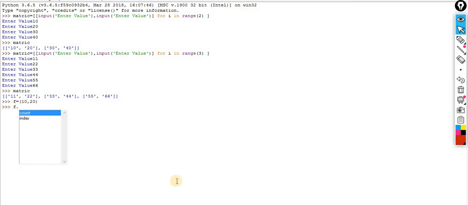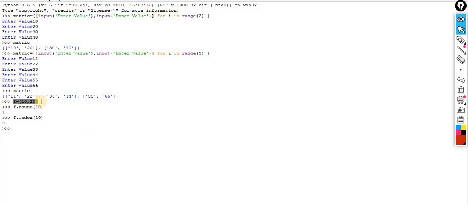So there are only 2 methods. The one is count. What you want to count, let's suppose you want to count 10. It gives me 1, because the number of 10 is only 1. If you want to find the index, the next method is index. So index of 10, you will get 0. Only 2 methods are associated with this tuple, because the rest of the things you are not supposed to perform. You cannot append, you cannot modify it. Why so? Because this is the concept of immutable objects. Everything is the same.